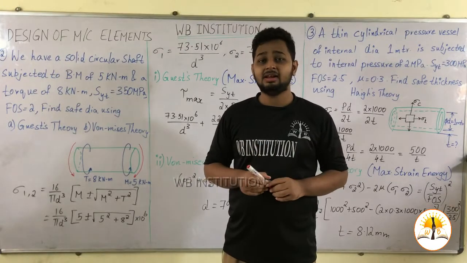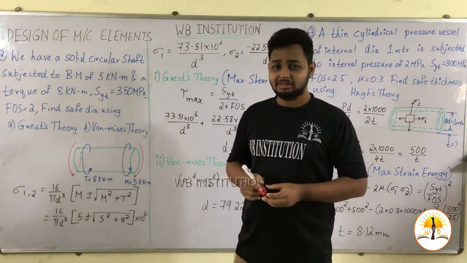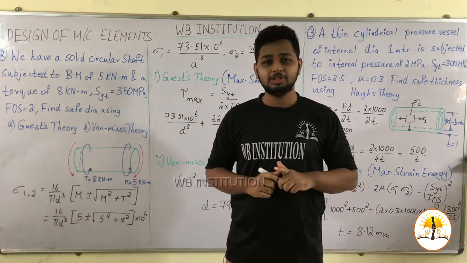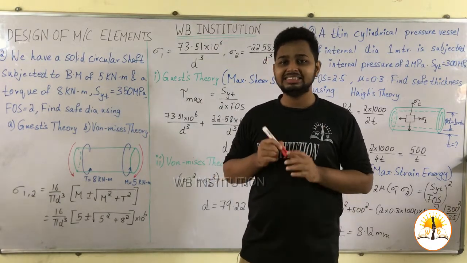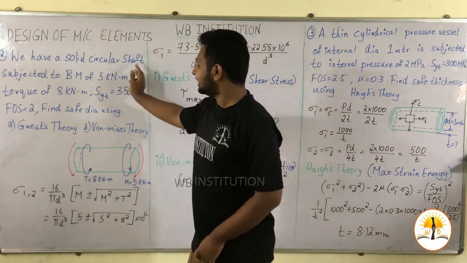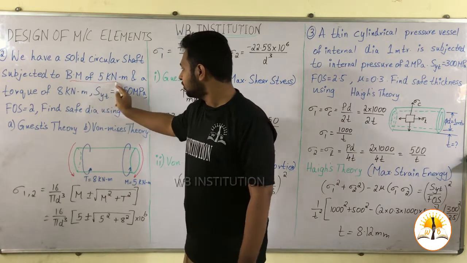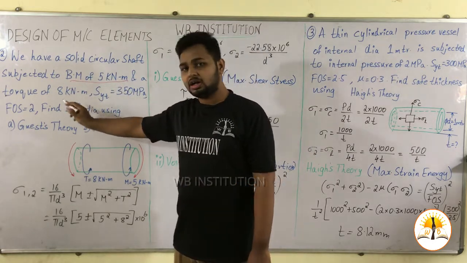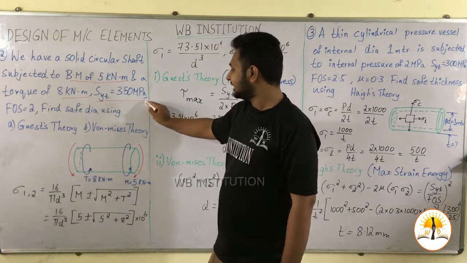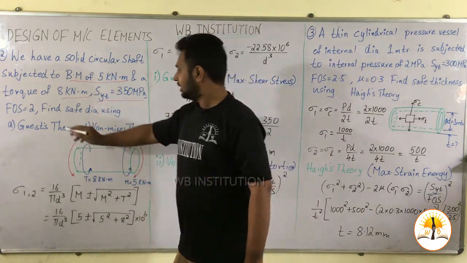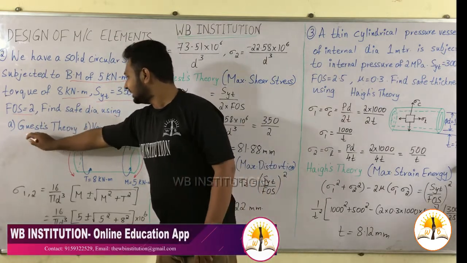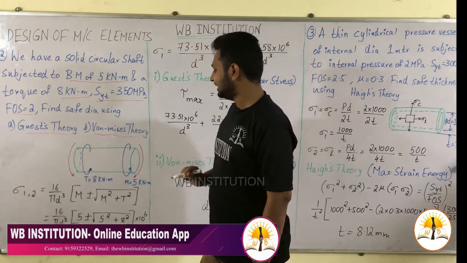In a similar manner to the previous problem, let us see 2 more problems which have been asked in previous years' question papers in GATE and ESE examinations. The second one is: we have a solid circular shaft subjected to a bending moment of 5 kN meter and a torque of 8 kN meter. Yield strength in tension is 350 megapascal. Factor of safety is given, and we have to find the safe diameter using Guest's theory and von Mises theory.